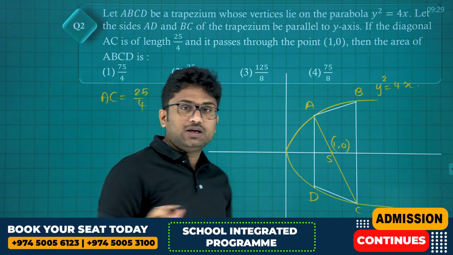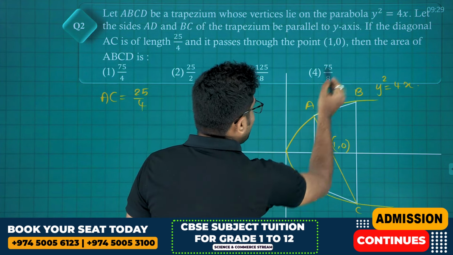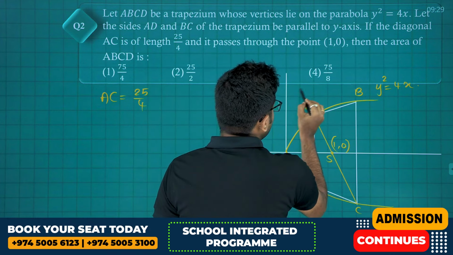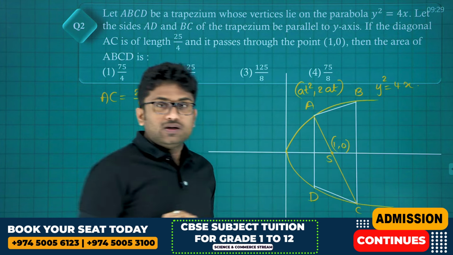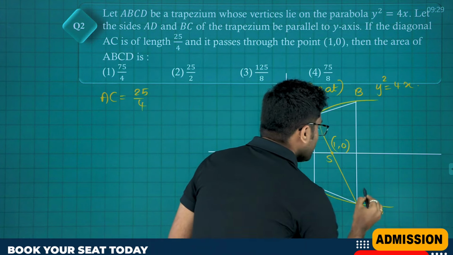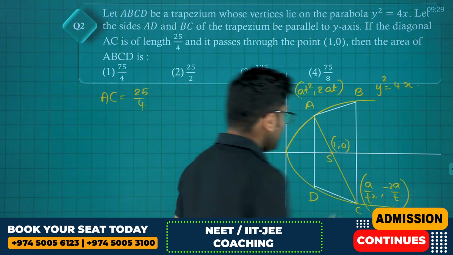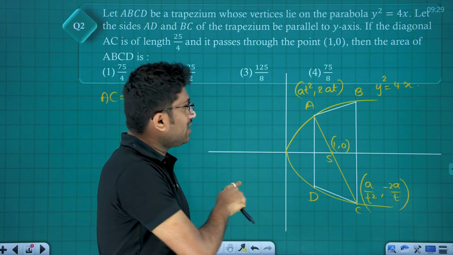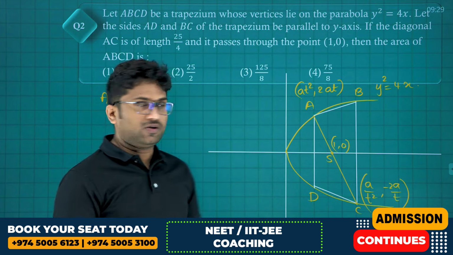So for focal chord, generally any parametric point on parabola is at square, 2at. If at square, 2at is one end of the focal chord, then the other end will be a by t square, minus 2a by t, friends. Okay.